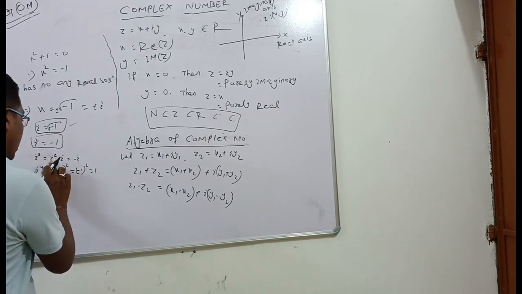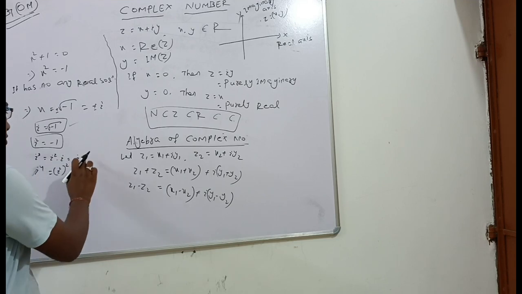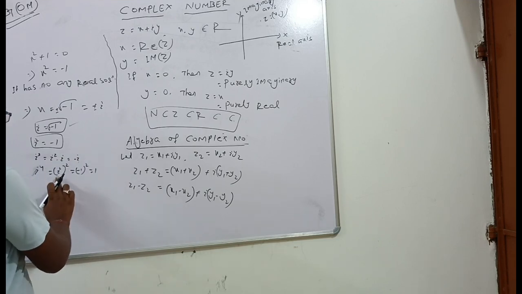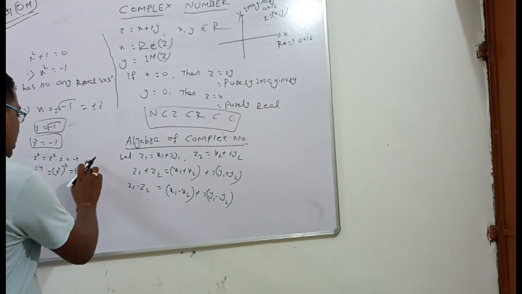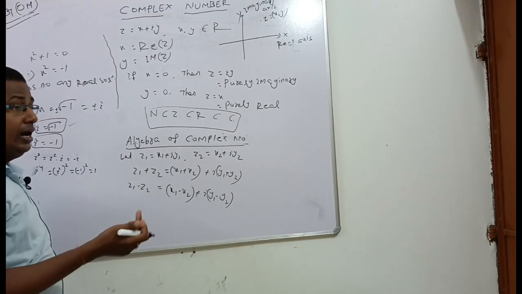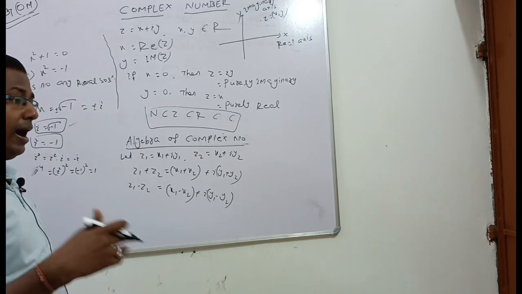Similarly, i cube means i square into i. i square is -1, into i is equal to -i. i power 4 is equal to i square whole square, meaning (-1) square, because i square is -1. So (-1) square is equal to 1. Similarly, we can find other powers of i also.